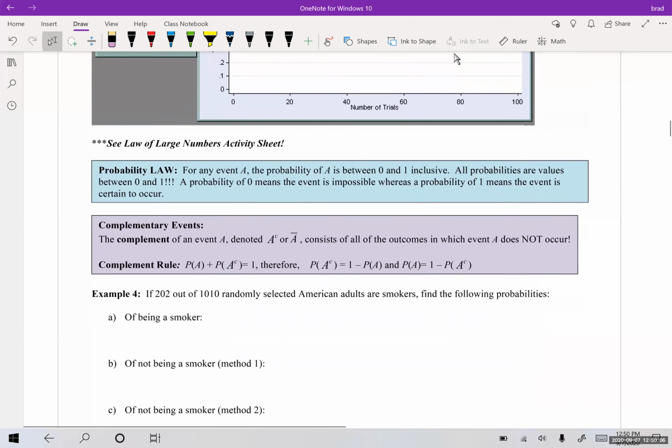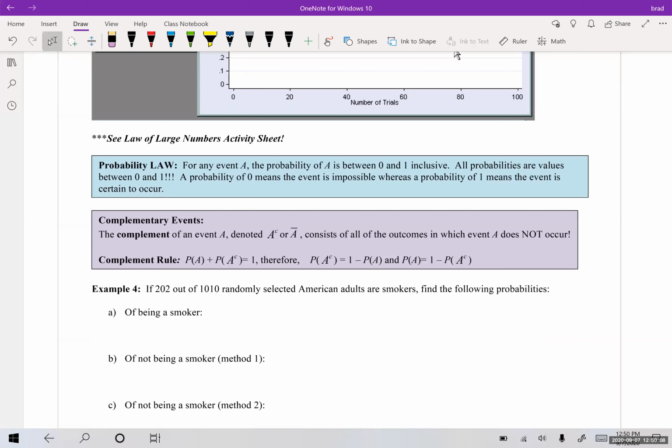Okay. So probability law for an event A, for any event A, the probability of A is between 0 and 1 inclusive. So no event can be more than 100% or more than 1 probability, and no event can have a negative probability or less than 0, but it can have a 0% chance.